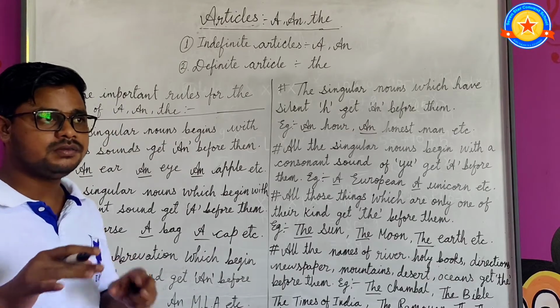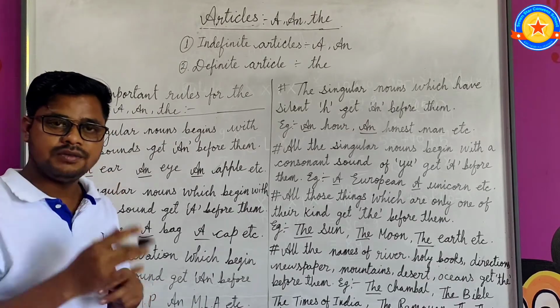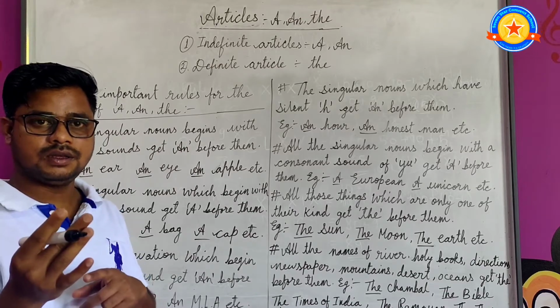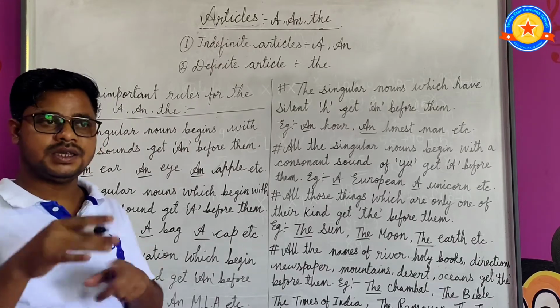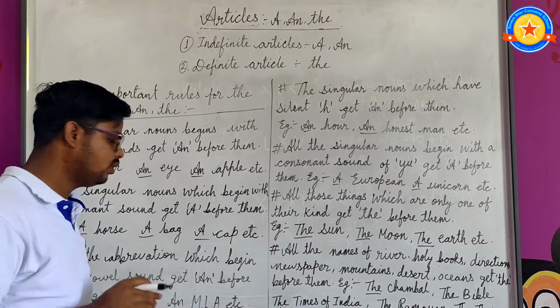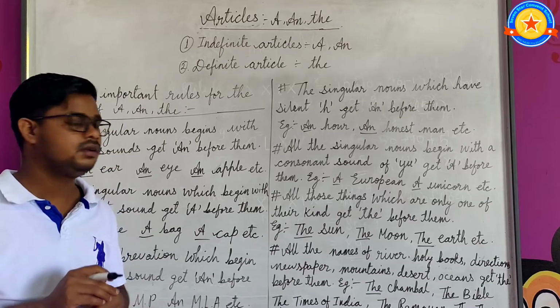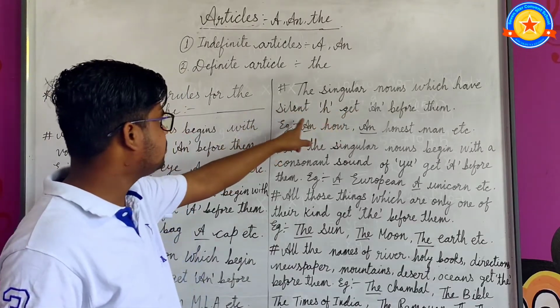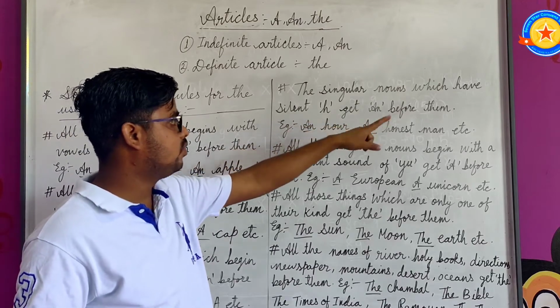Likewise, when we pronounce MLA, the vowel sound comes from M, so an will come here. Always remember that all abbreviations which have a vowel sound get an before them.